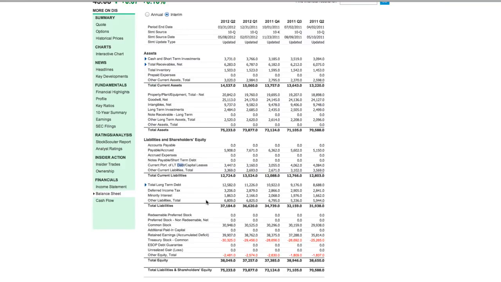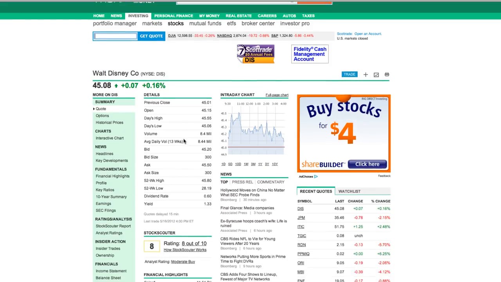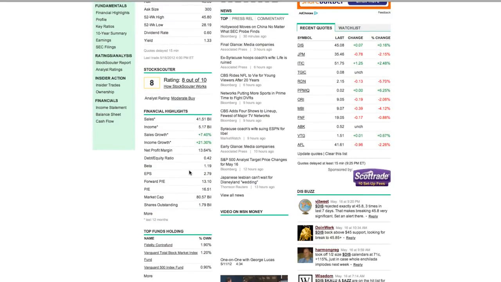So just some different techniques, and that's totally up to you how you want to assess your valuation. And I recommend, obviously, a more conservative approach as you're beginning, and as you get a little bit more comfortable, maybe you can ease up on how conservative you are. So for Disney, we saw that the debt to equity ratio was 0.42, which we can generally say is a pretty conservative amount of debt, and Disney should be able to easily pay those debts at that ratio because they have enough income coming in to support it.